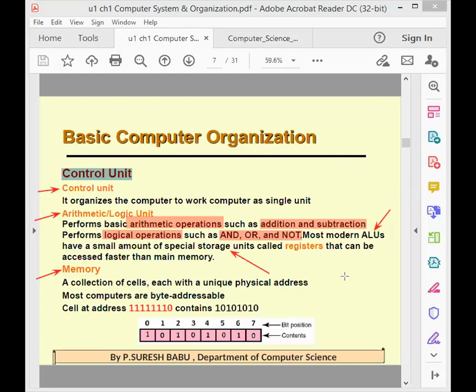Then the third one is memory unit. Memory unit means a collection of cells, each with a unique physical address. It can store the entire data. The computer stores all the data, so how do we access the data in future? You can access the data by the data itself or by its address. Each cell has an address, see here.